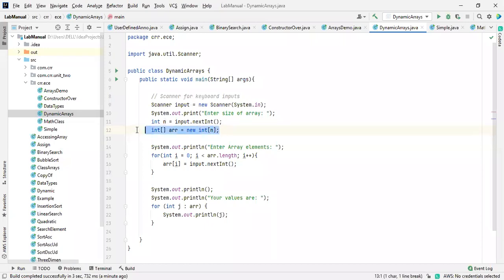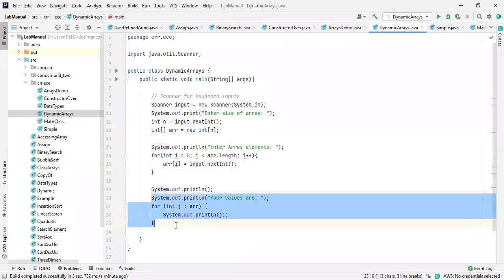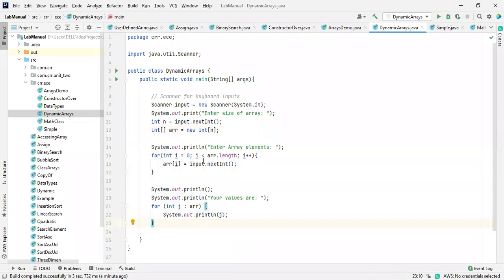Dynamically, you can give it directly at the time of runtime, and after that you can directly assign the values at runtime also. And then this is the printing, you already know this one. So please practice it. Today I'm going to end the topic early because 10 minutes are left. Okay, never mind.